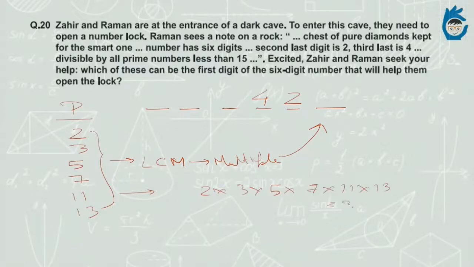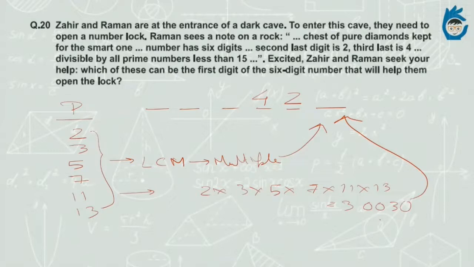So this gives us a value of 30030. So it is a multiple of this. Since we know it is divisible by all of these, this is the number which is divisible by all of them. We knew it since it's given. So we have the LCM, and the number is a multiple of this. So how to get this number?